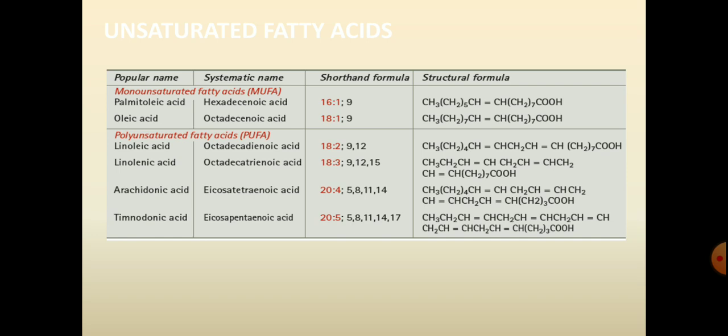Arachidonic acid consists of 20 carbon atoms and 4 double bonds located at 5, 8, 11 and 14. And timnodonic acid consists of 20 carbon atoms and 5 double bonds located at 5, 8, 11, 14 and 17. So these are the unsaturated fatty acids.